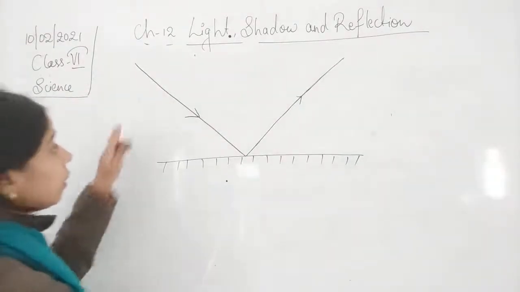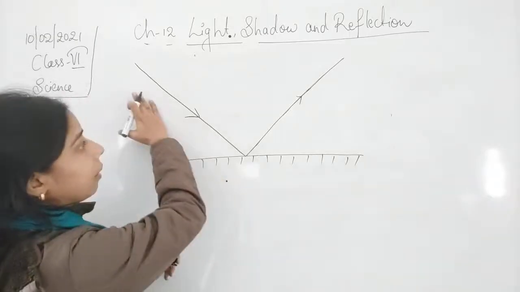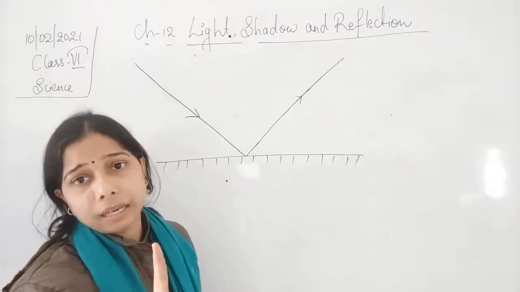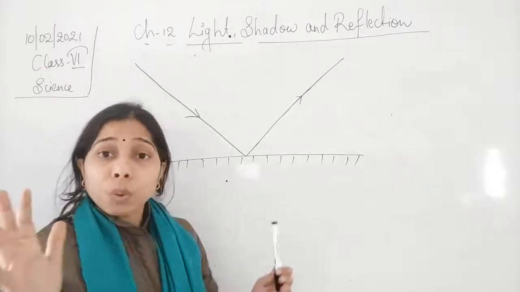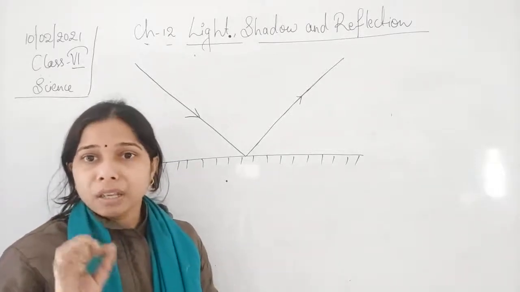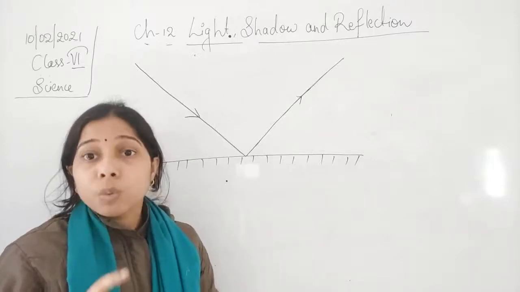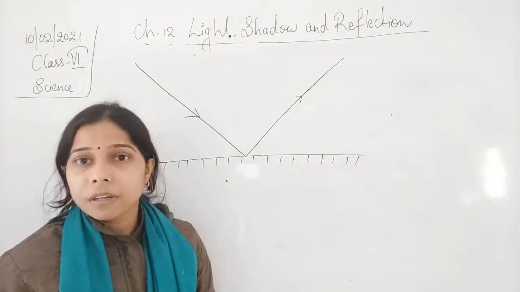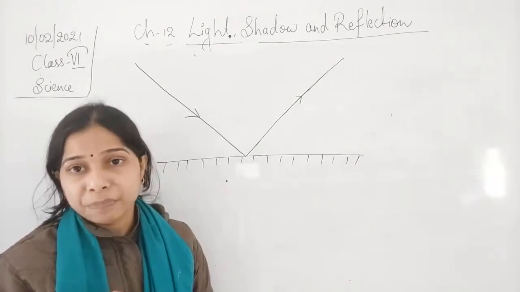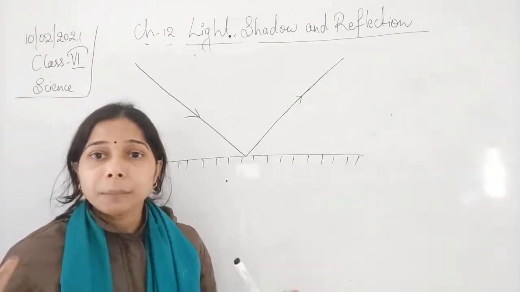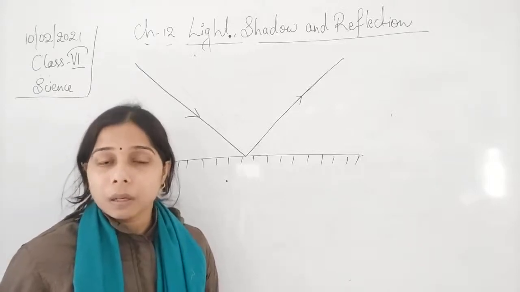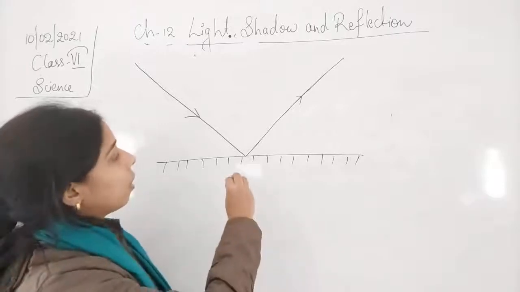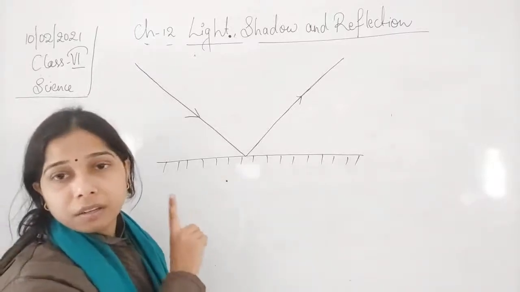So you see here a beam of light, you can say. Now here we are taking only one of the lights, students. Out of the whole beam of light, if we consider one light which has an arrow in it, we use a term for it, and that is called a ray. So instead of the beam of light falling on a mirror, on a smooth surface, we will use one ray of light.